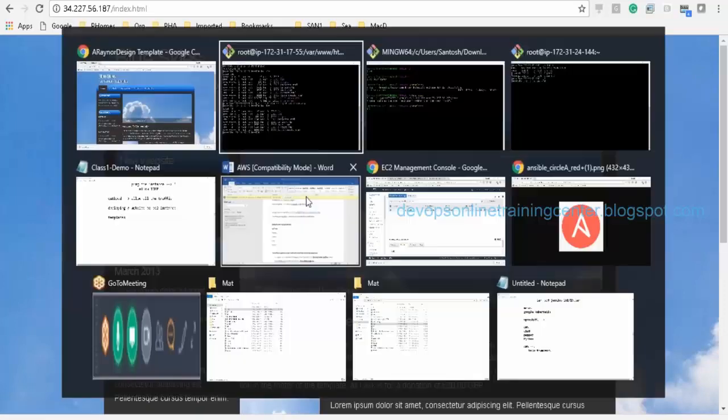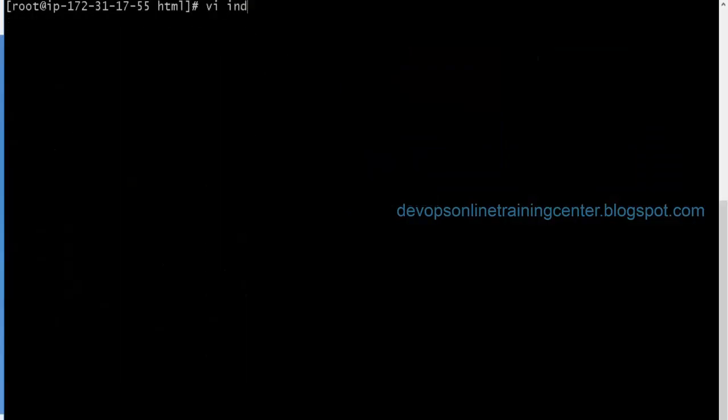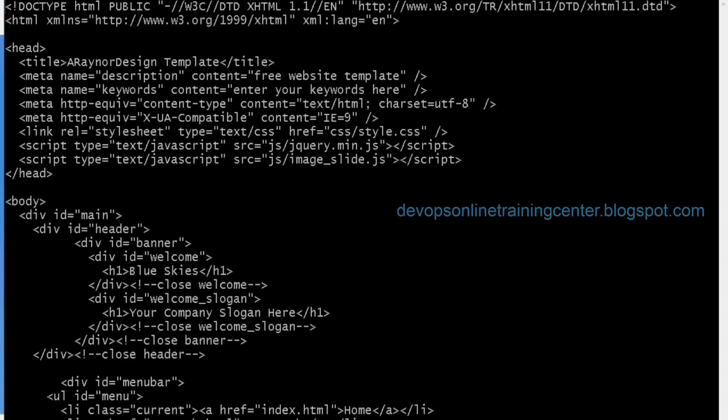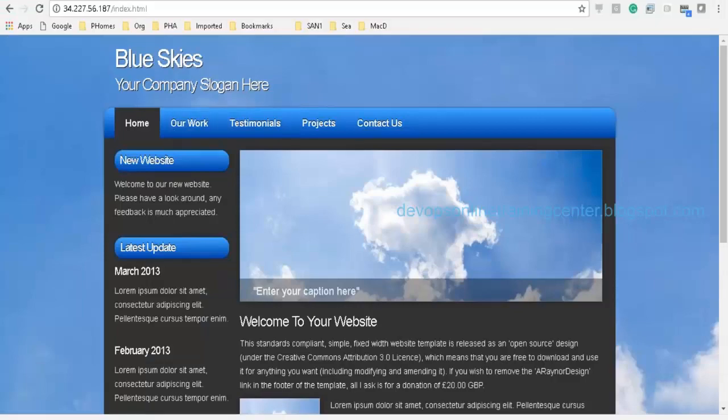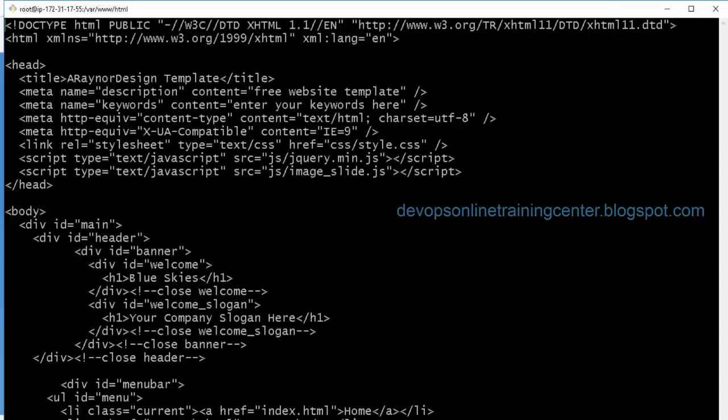Okay, so let us say I want to have a customized message. So let me go to index.html, and there is something like, let us say, Blue Skies, some company slogan here. So search for slogan. So we can change something here.